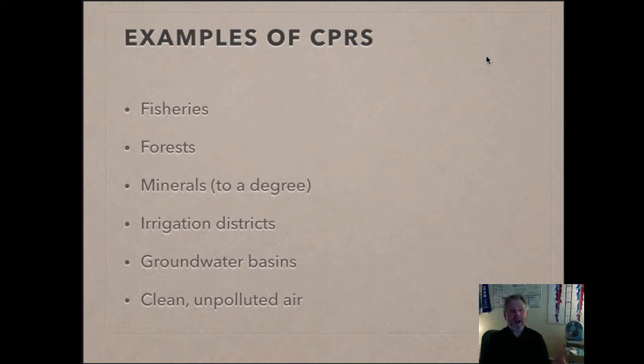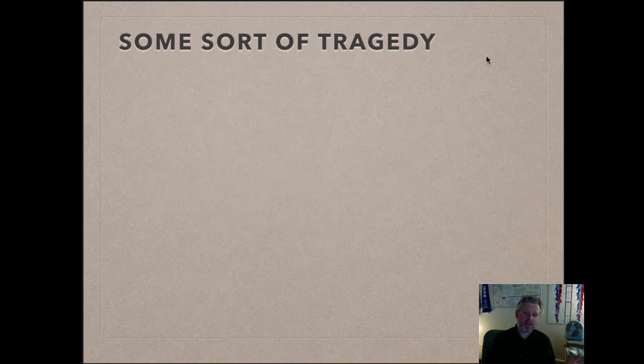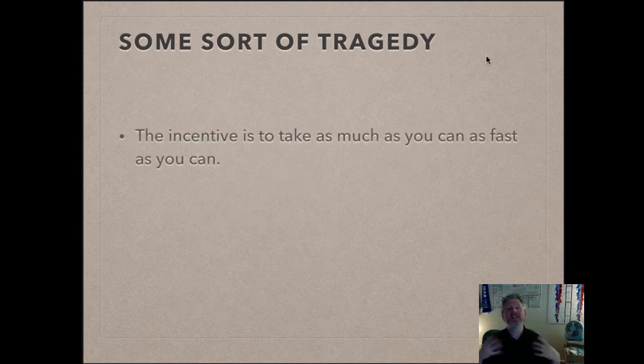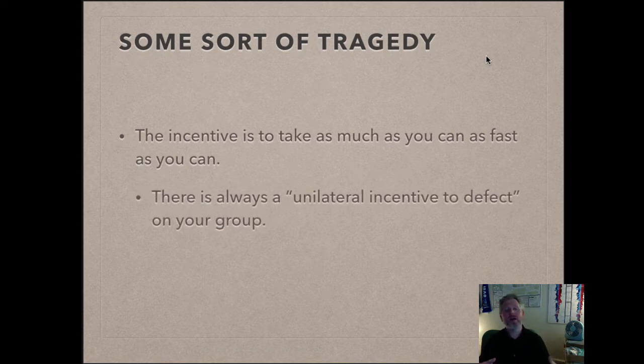Well, what happens with common pool resources? All right. So with a common pool resource, the incentive is to take as much as you can as fast as you can. There's always what economists call a unilateral incentive to defect. Unilateral meaning you always have an incentive individually to defect on the group and get as much of the resource as possible. You may come together and agree, hey, why don't you fish today?